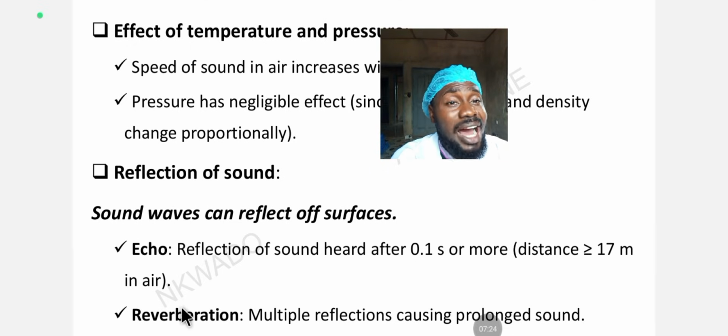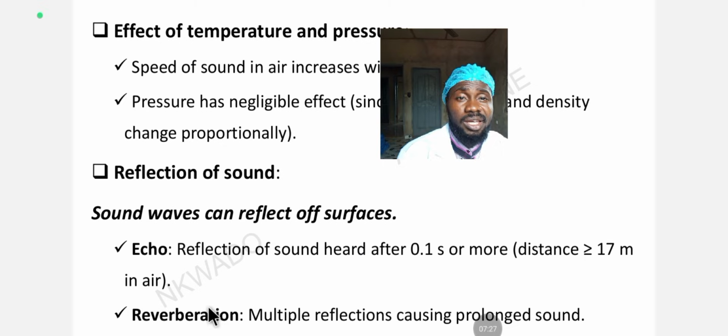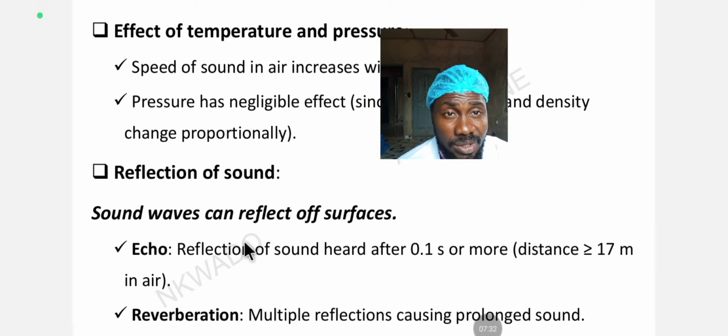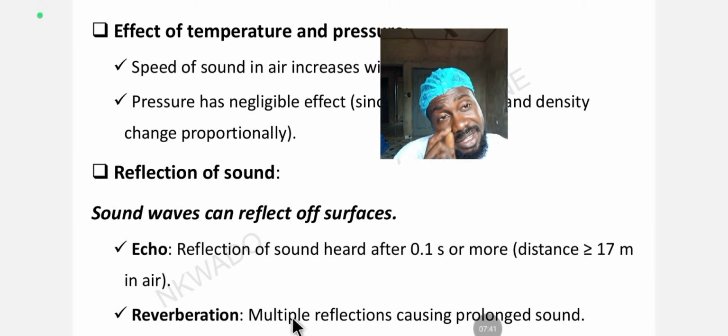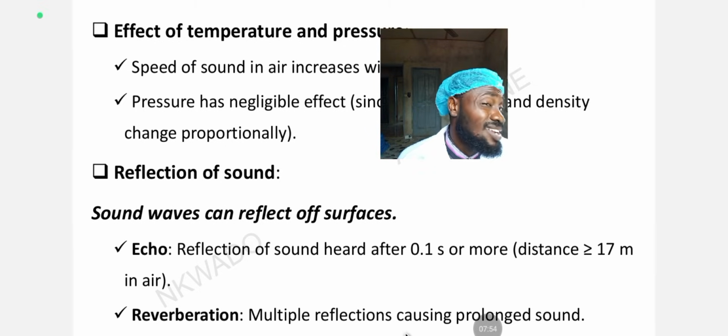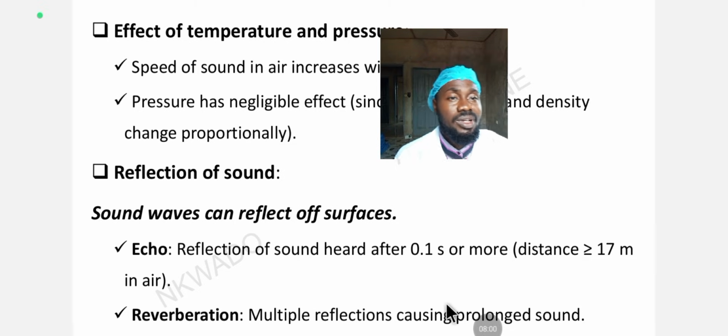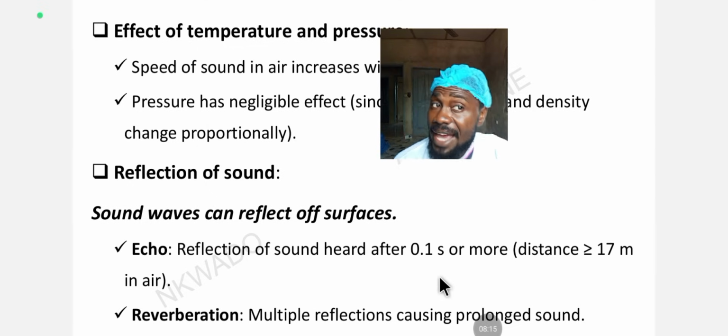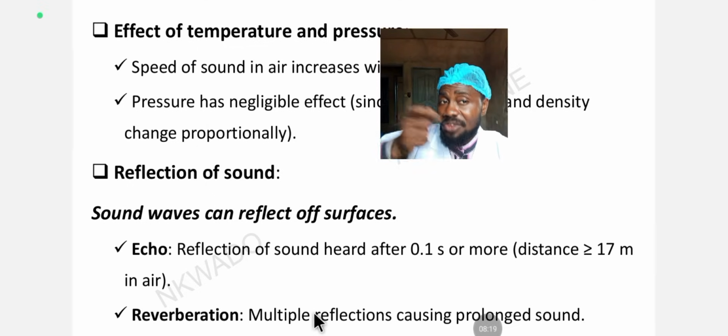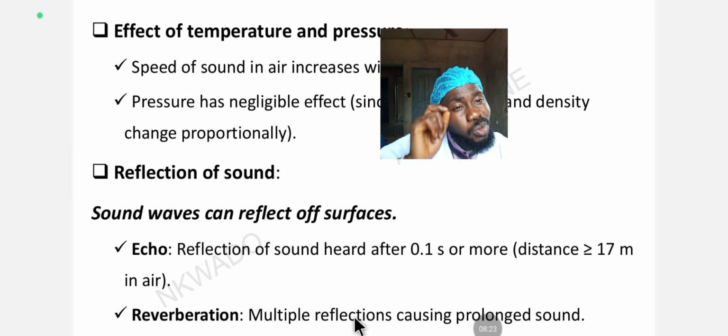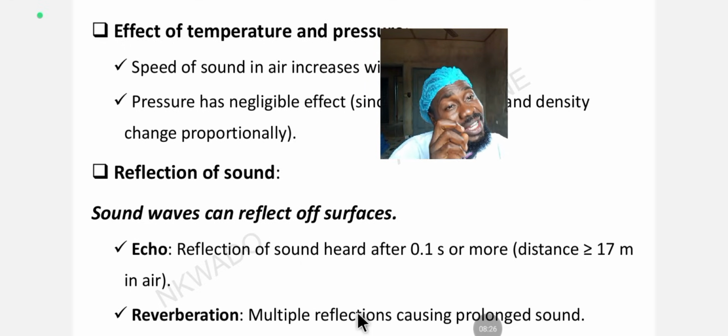Echo and reverberation are two related sound concepts, especially when you talk about reflection of sound on a surface. But reverberation has a slight difference from echo, so let's understand it. Reverberation is multiple reflections of sound wave causing propagated sound. So it causes multiplication of sound. So you hear "hey", and you are going to hear "go". That's reverberation. But echo is just a reflection, while reverberation is multiple reflections of sound wave, which cause propagated sound.